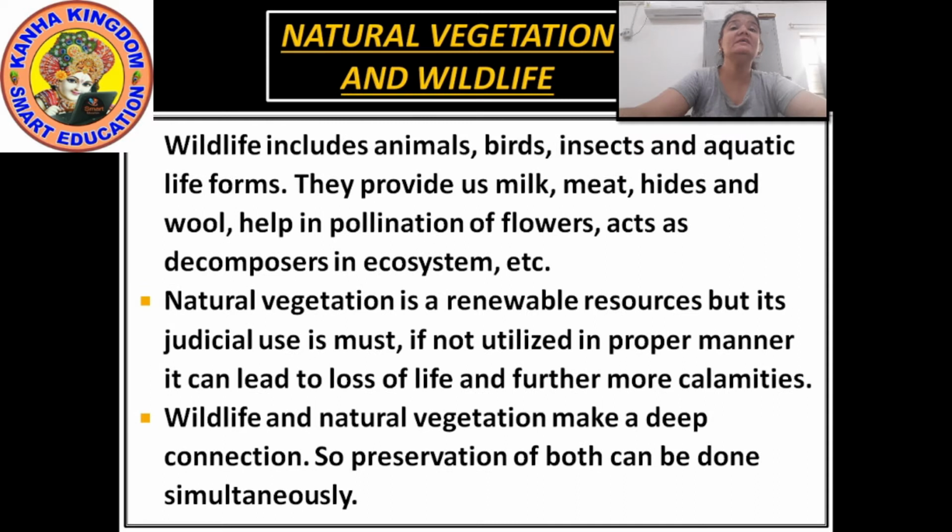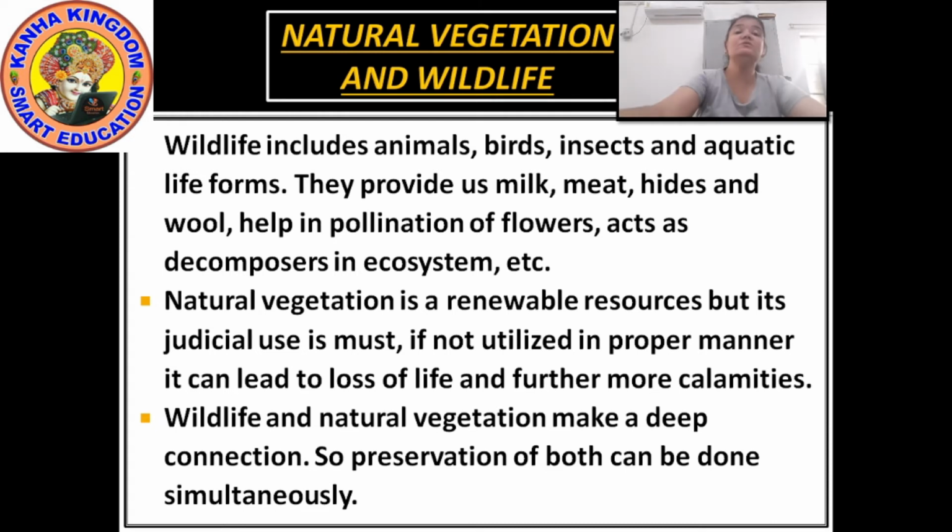As we have seen, plants provide us with wood, shelter, oxygen, crops, fruits and vegetables. Now we are looking at wildlife.